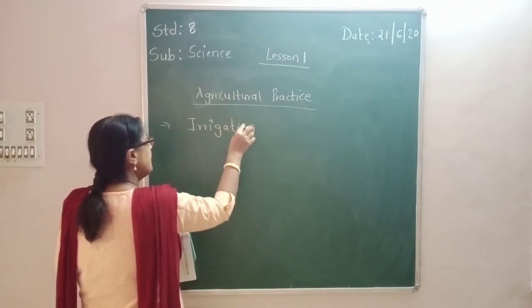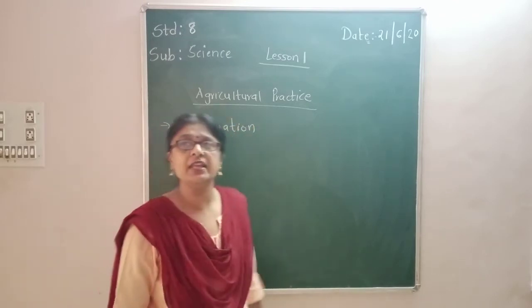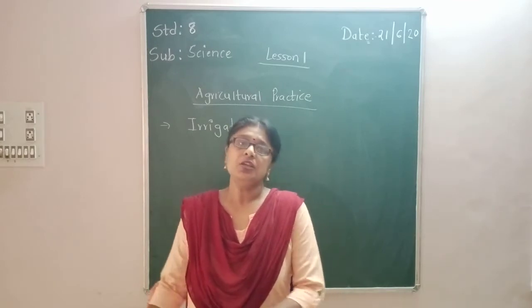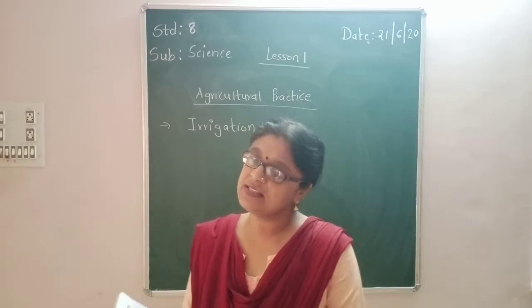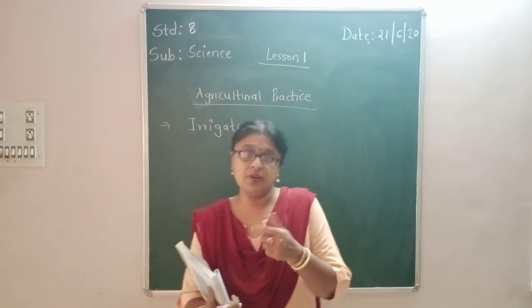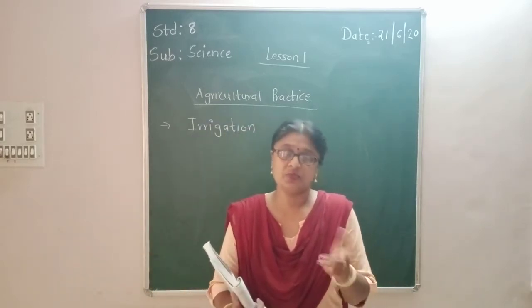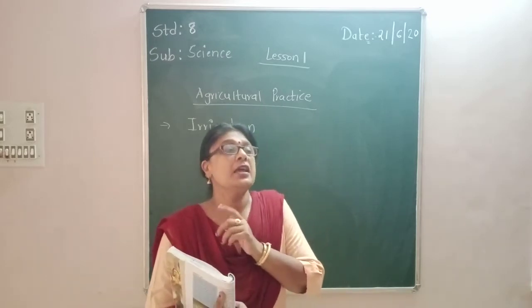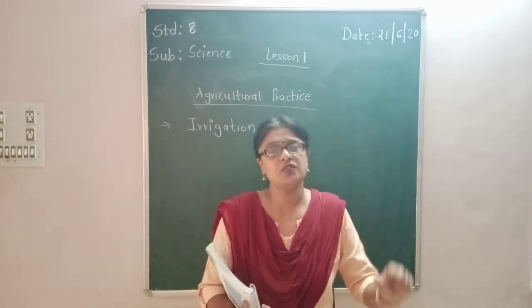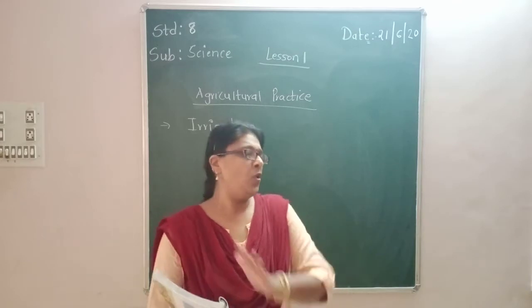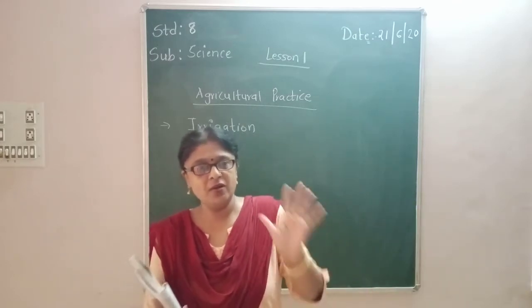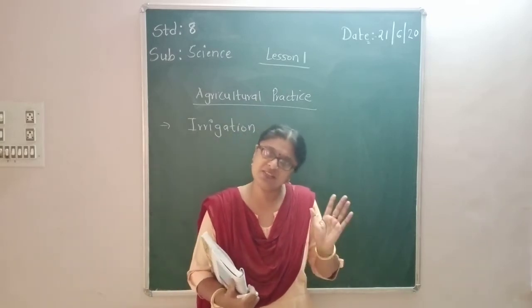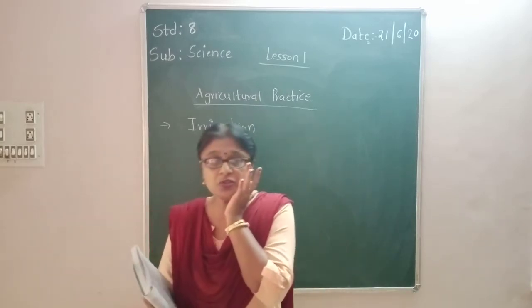Okay. Can anyone tell me what is the meaning of irrigation? The farmer prepares the soil, he does the selection of the soil, right? Good quality seeds, selection of the seeds. He takes out the poor quality seeds, then he does the sowing. Okay, all the sowing is done, soil fertility is checked. Okay, then what does he do? He just leaves it as it is? What does he do, children?